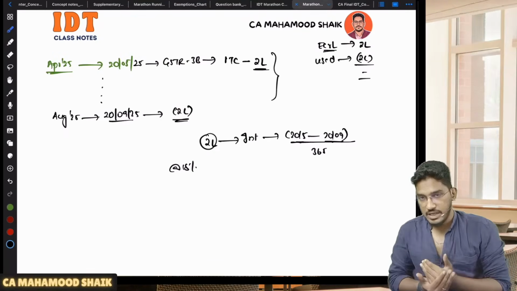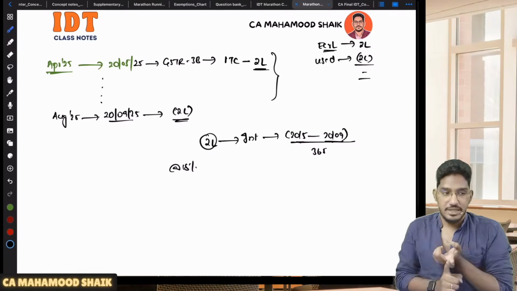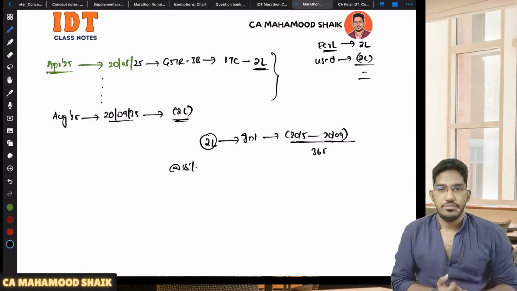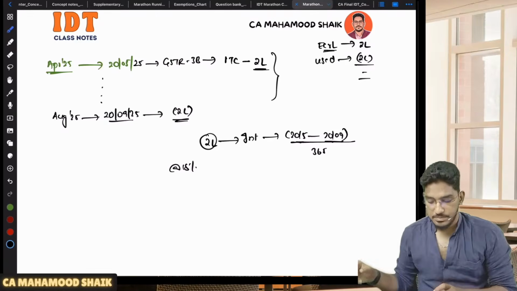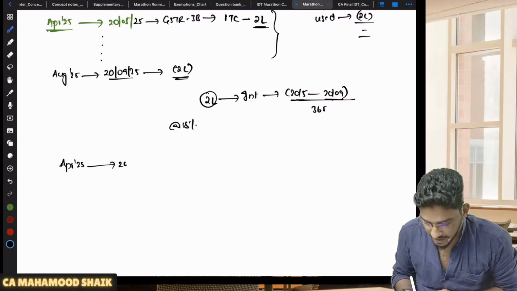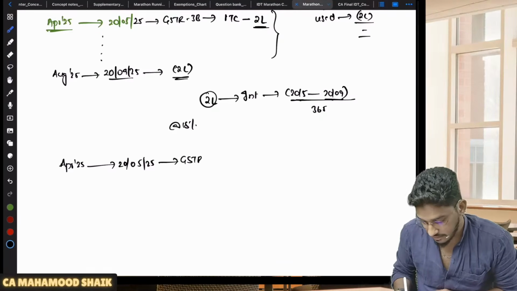So in case you have wrongly availed ITC and utilized it, and later on you are reversing it, you are liable to pay interest from the date of utilization till the date of reversal, at the rate of 18%. But here, some special points I will try to tell you. Let us say in the April month 2025, you have filed your GSTR 3B on 20th of May 2025.